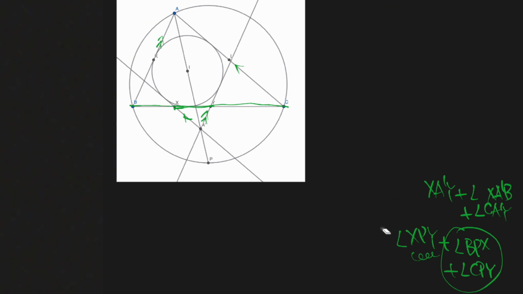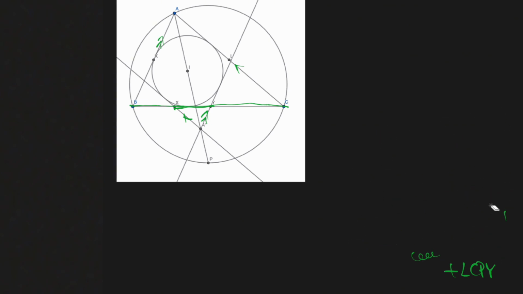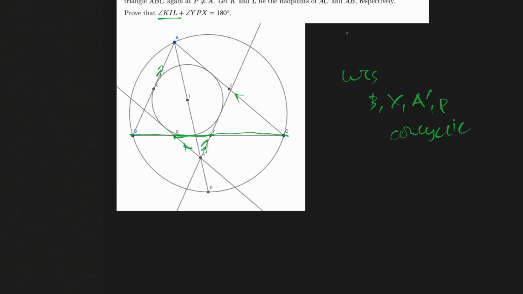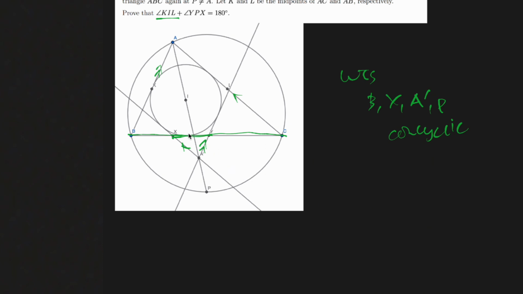We have this complicated expression, and we've simplified it down to the simple step of proving that B, X, A', P are concyclic. So this is what we want to show. Okay, so how do we do that? This is actually already our last step here, and it shouldn't be that difficult.